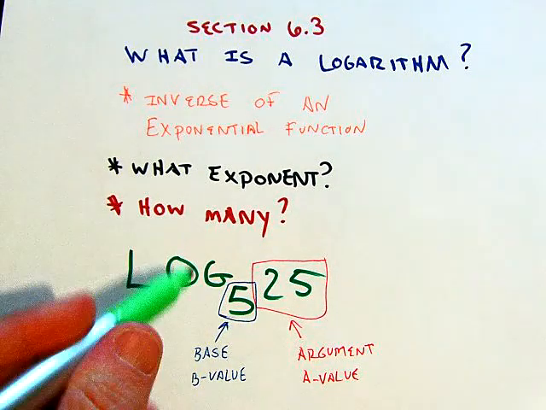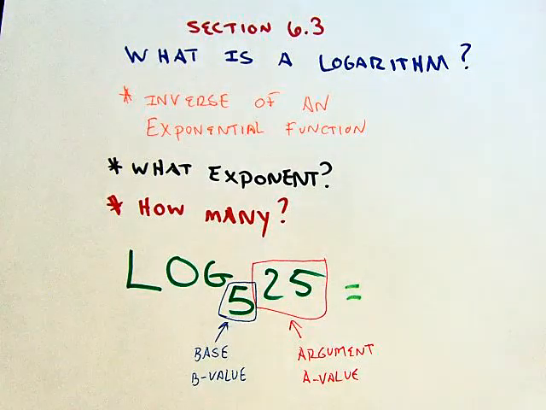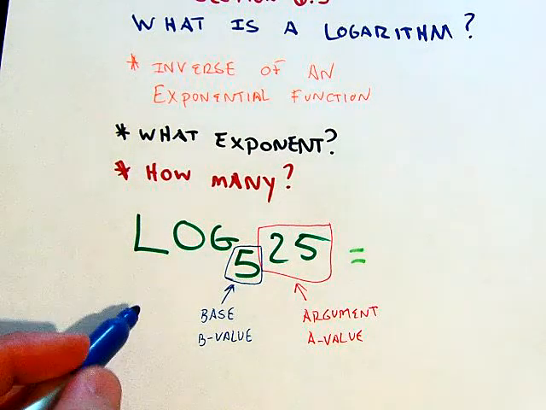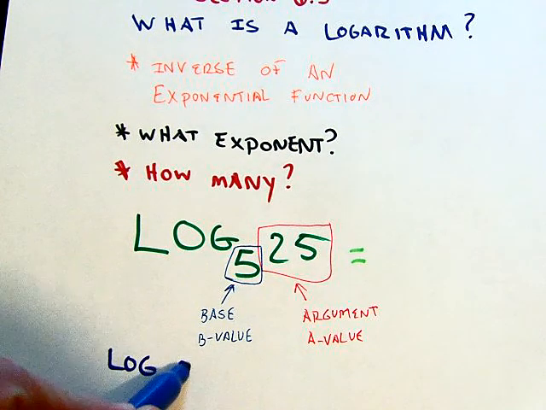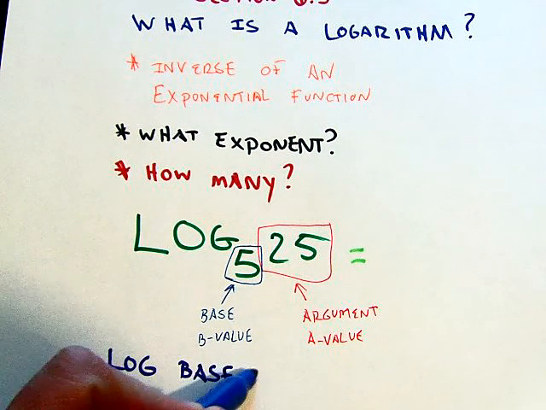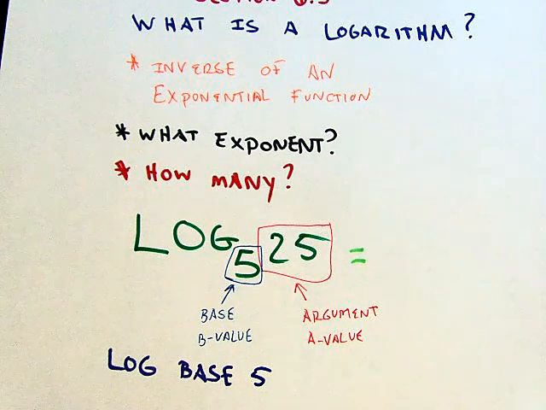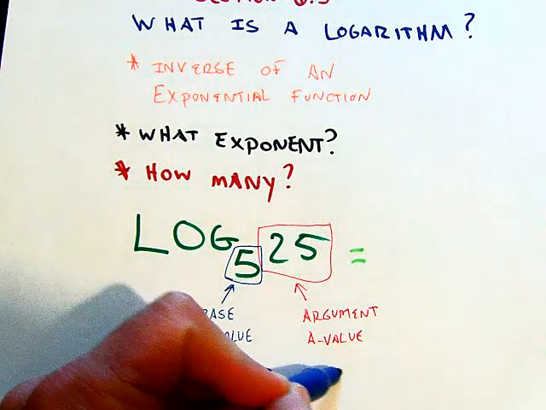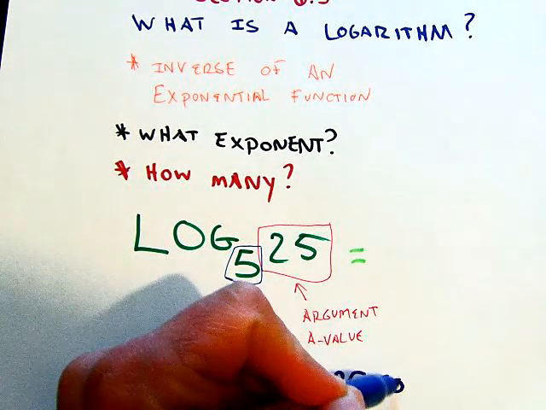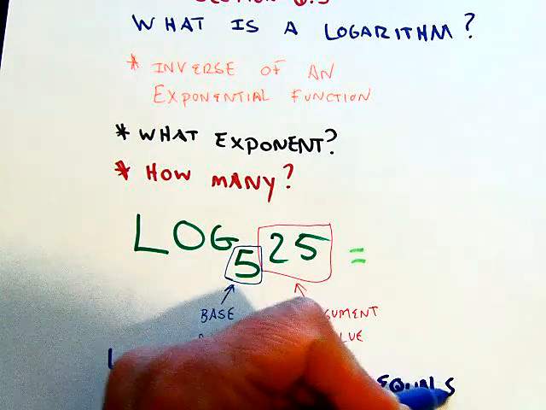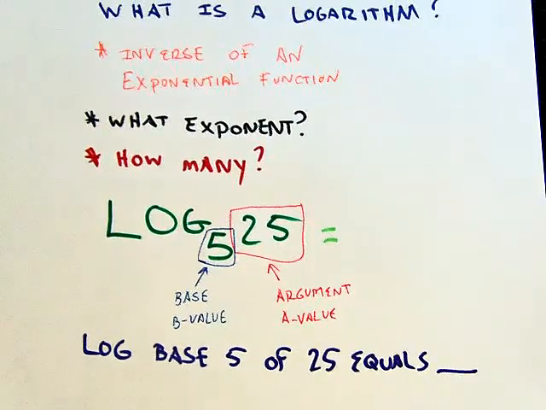So we're trying to say log base 5 of 25, okay? And that's how we're going to read it. Another thing that's kind of confusing to people is, how do we say this? Well, we say log base 5 of 25 equals, and we've got to figure out what that thing equals.